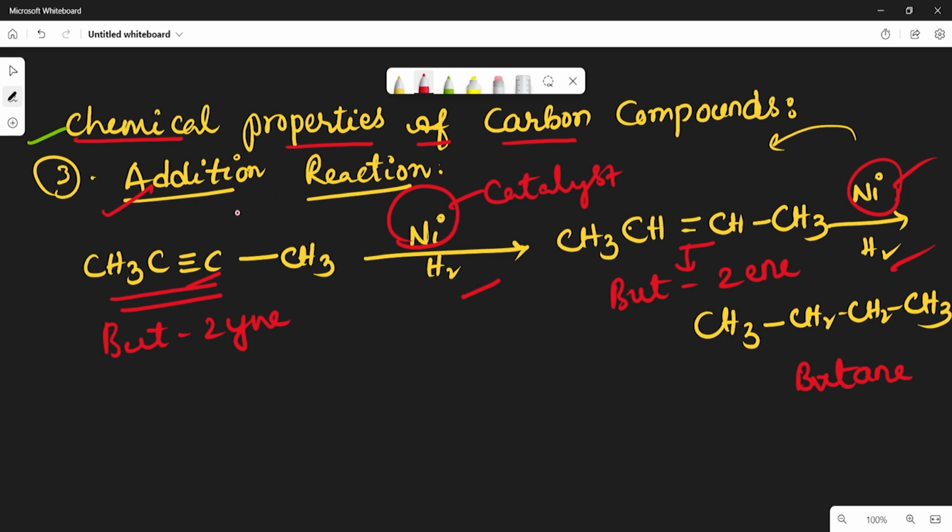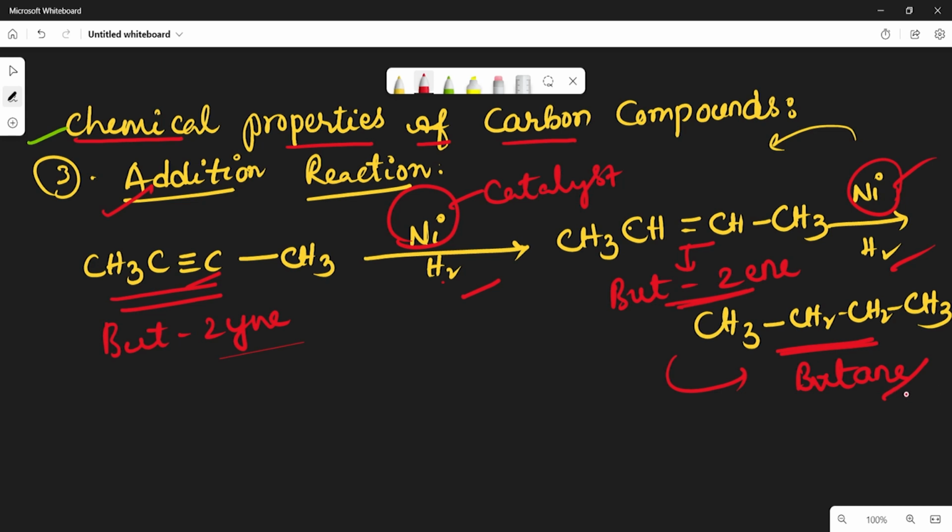See, in this case, the unsaturated compounds like alkenes and alkynes undergo addition reaction to become saturated, and finally here we are getting the saturated compound. In the first case it is but-2-yne, then it will undergo addition reaction in presence of nickel catalyst and hydrogen. It completely converts into but-2-ene and finally butane. So here we are getting the saturated compound.